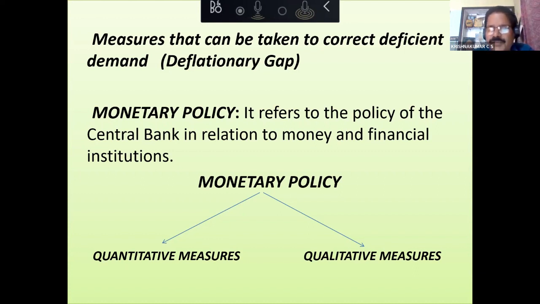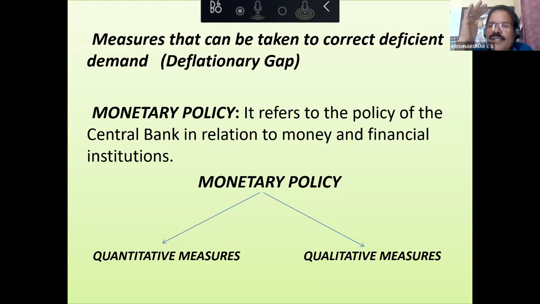They will sell securities. So that money from the people's hand will come to the government's hand. Money supply will fall, inflation will be controlled. Whereas during deflation, they will buy back the securities and give money to the public. Money supply will increase, consumption will increase, aggregate demand will increase.